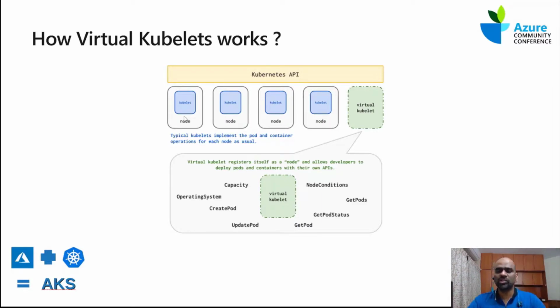The logs will not be available, and you need to make sure that you put in proper logging so it persists somewhere. Those are the drawbacks of virtual kubelets. What I did was I enabled App Insights from the code.